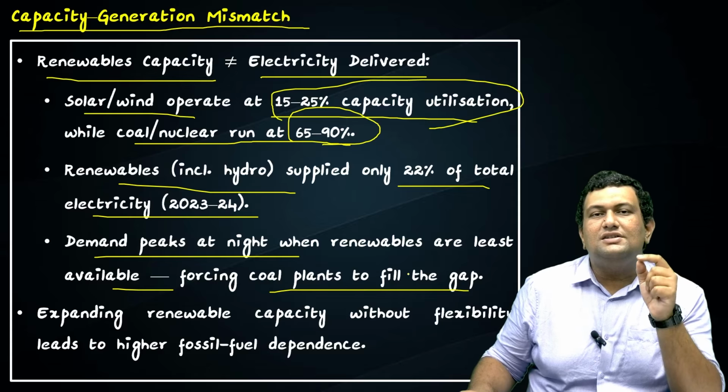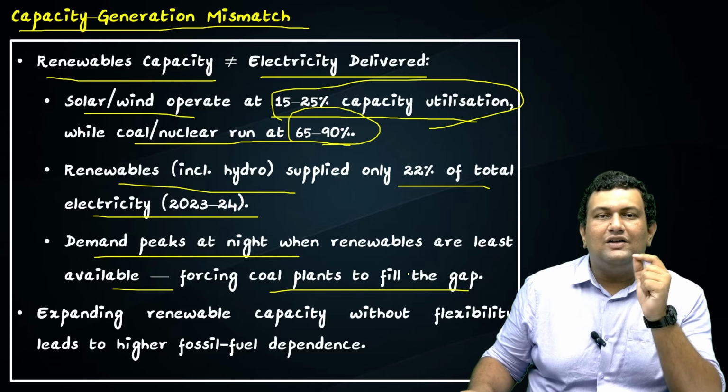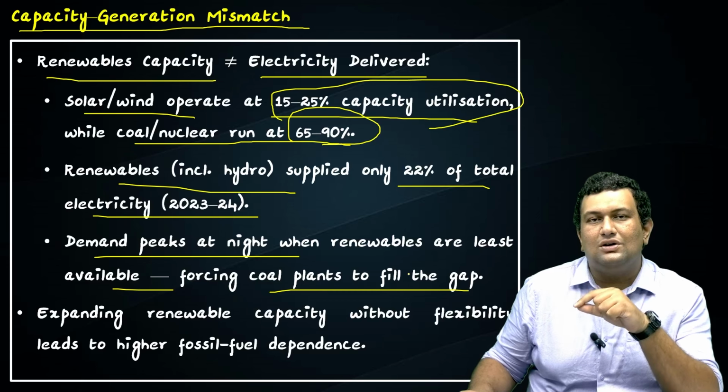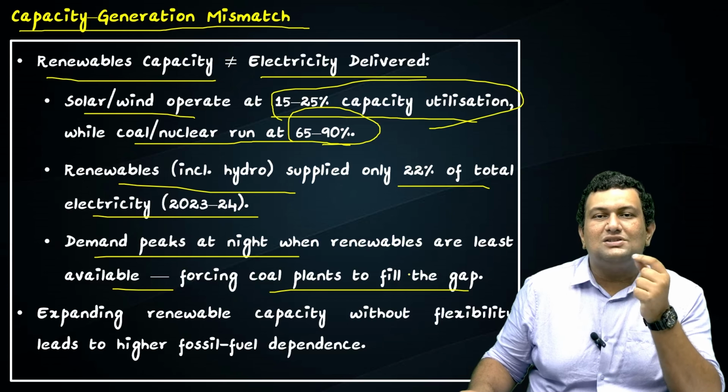To offset this, we take the help of coal power plants. Now again, since we are going to the coal power plants, the electricity produced is not as green as compared to the renewables.